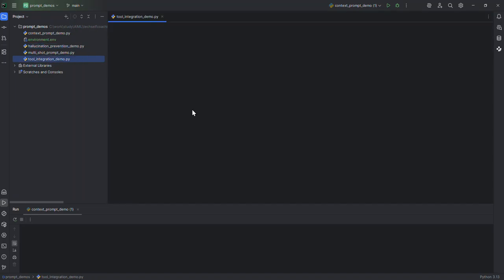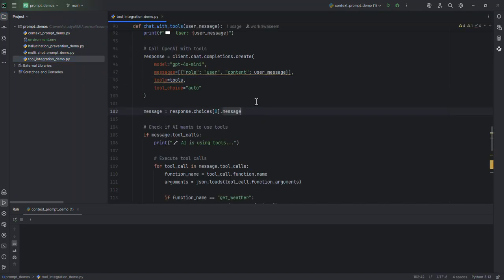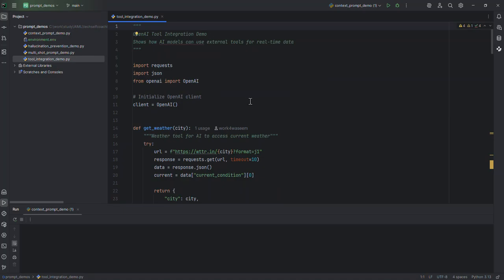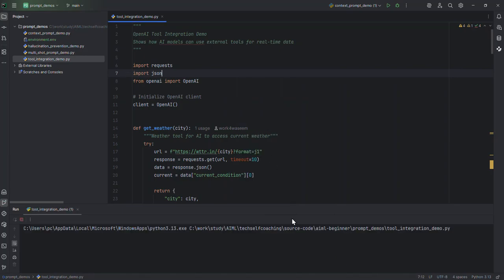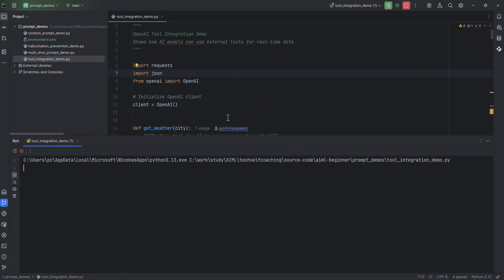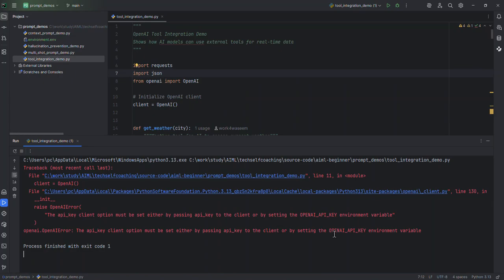First one is the tool integration demo. So I'm using OpenAI, and here, if you see, I'm not providing any parameter, so it assumes this information will be coming through an environment variable. If you right click and try to run this application, it will complain about the key not found, because it's looking into the environment variable right here. The OpenAI API key environment variable is not found there.